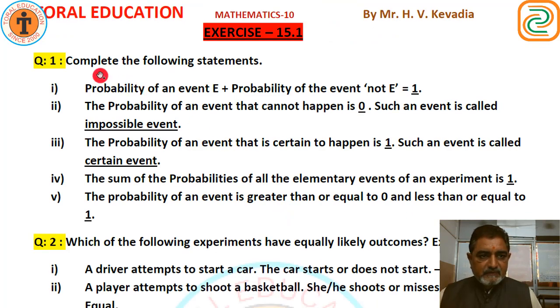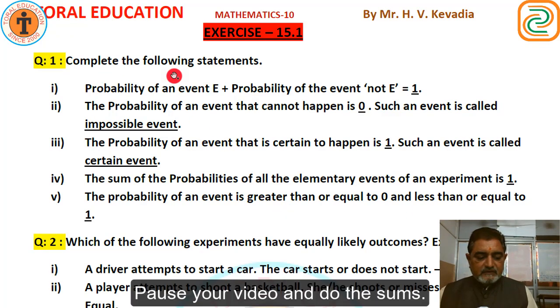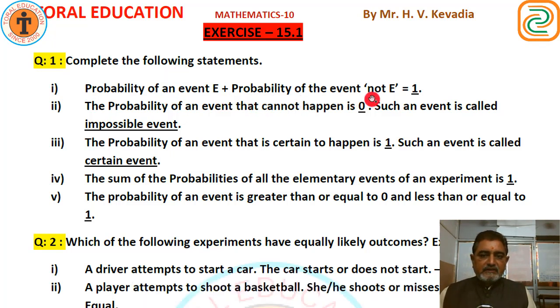Here we will say exercise 15.1. Complete the following statements. First is probability of an event E plus probability of an event not E, that is P of E plus P of E bar, equals 1. The probability of an event that cannot happen is 0, that is impossible event is 0. Such an event is called impossible event. This is not possible at all. The probability of an event that is certain to happen is 1. Such event is called certain event.